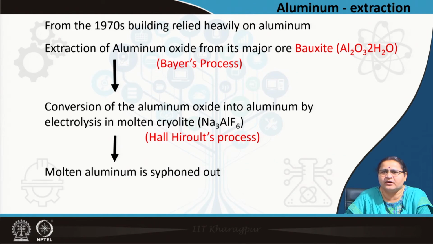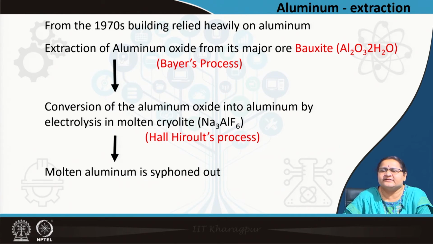So, if you keep your eyes open, if you visit some office interior, if you enter some small office where a lot of partitions have been done, if you enter a computer laboratory where cubicles are made, you will see it is all aluminum framing.